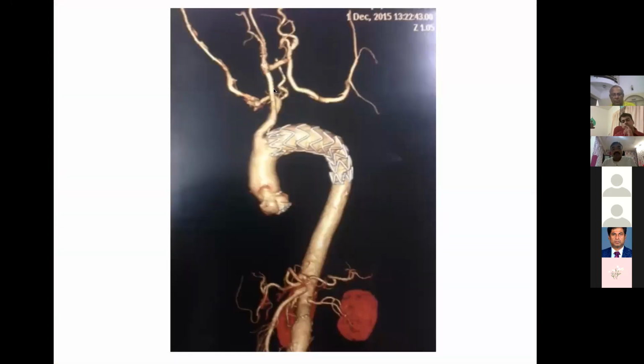So once the debranching is done, you can take in the device and cover up to the innominate. On follow-up, if this patient has a left radial pulse, that means the entire circuit is patent. So this is the innominate supplying the carotid to carotid transposition and carotid to subclavian bypass.